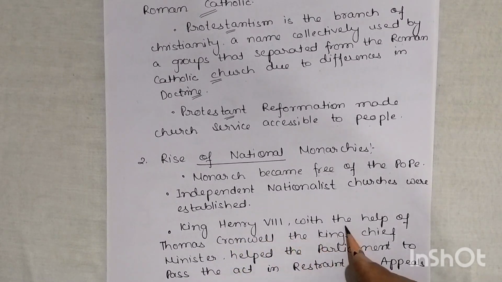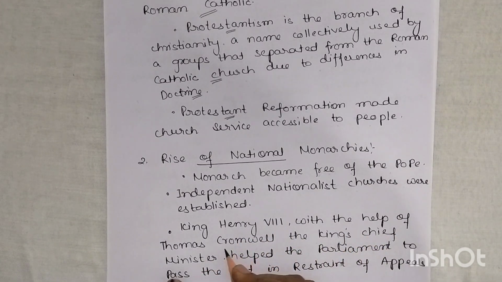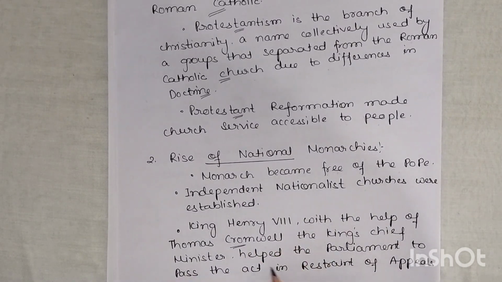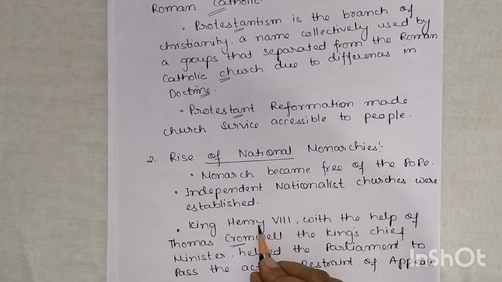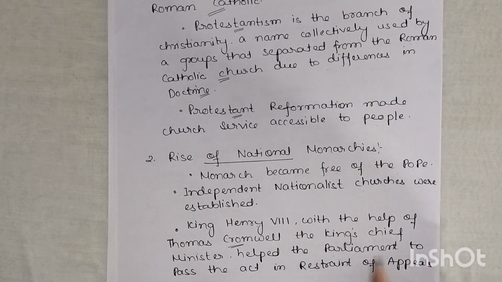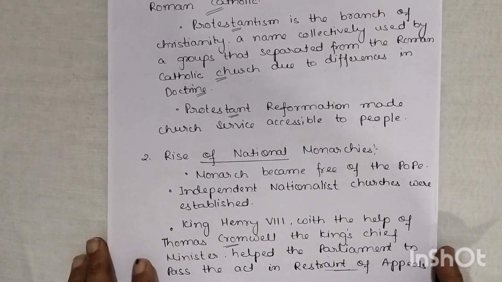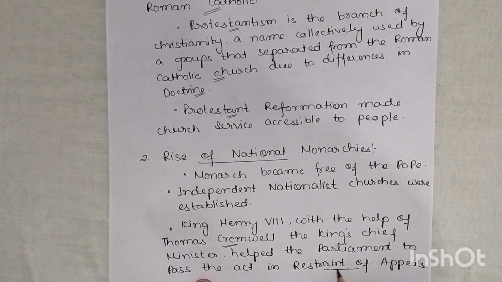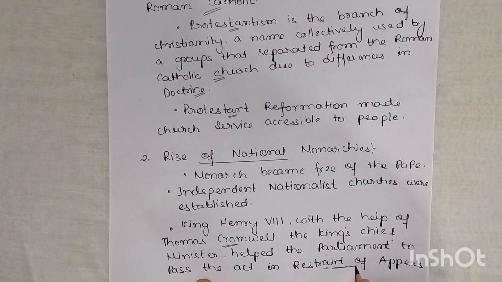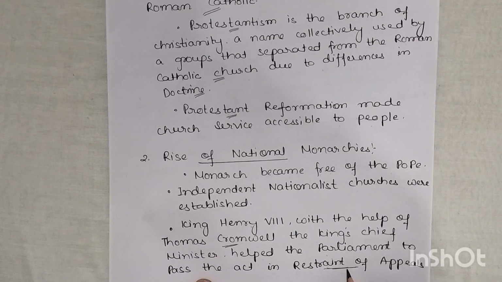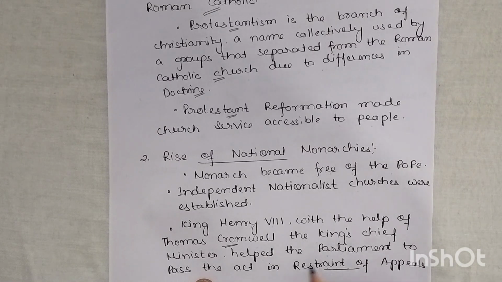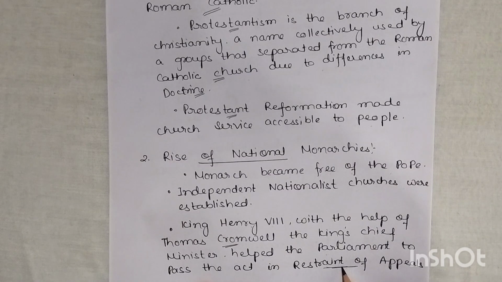King Henry VIII, with the help of Thomas Cromwell, the king's chief minister, helped the parliament pass the Act in Restraint of Appeals. What is the restraint of appeal? It means that people could no longer appeal to the pope to overturn Henry's ruling power. First of all, they passed an act in parliament that people could not overturn him or disobey Henry.